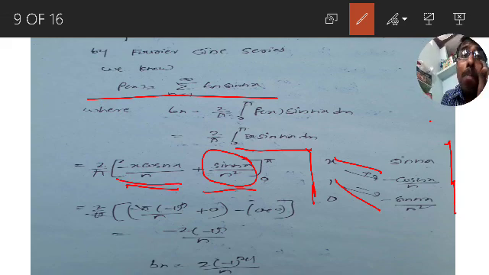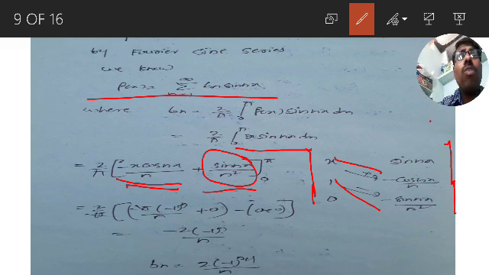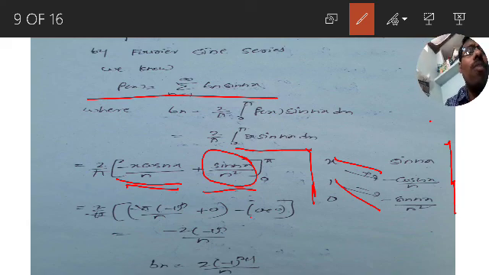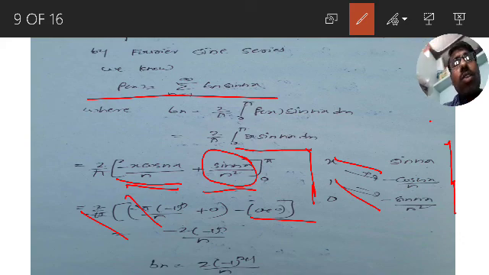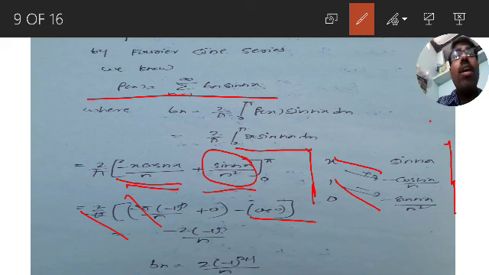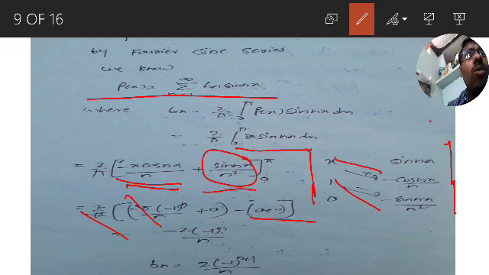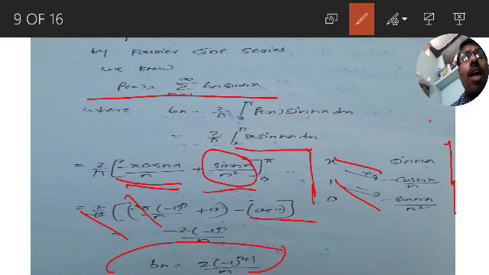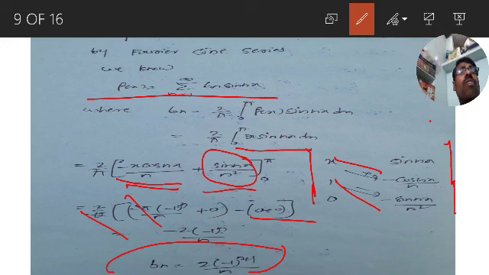You have to only concentrate on the first term. So substitute pi: minus pi, cos n pi is minus 1 whole power n by n, plus second term 0. Minus lower limit, at the place of x if you put 0, that is 0 into something, 0, so lower limit values are 0. Pi and pi cancel. The answer is minus 2 into minus 1 whole power n by n, so minus 1 whole power n into one more minus 1 means minus 1 whole power n plus 1. So this is our bn. bn is equal to 2 into minus 1 whole power n plus 1 by n. That's it.